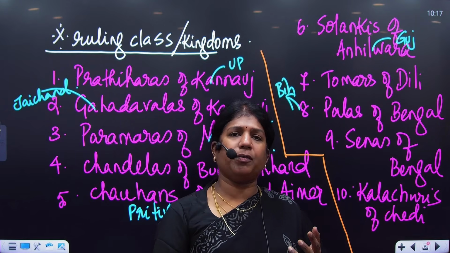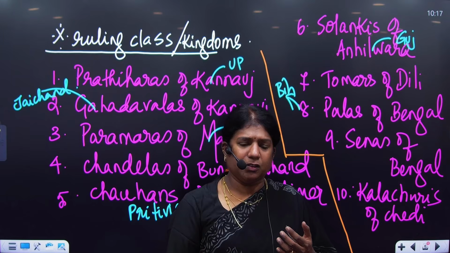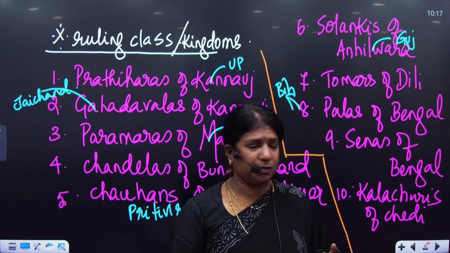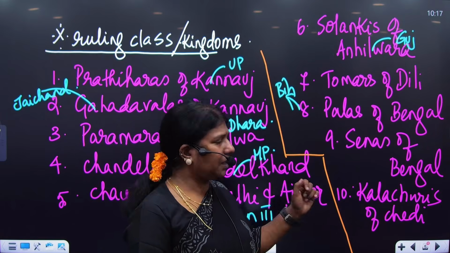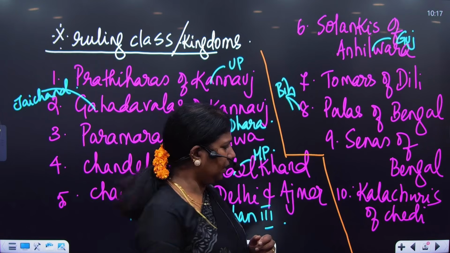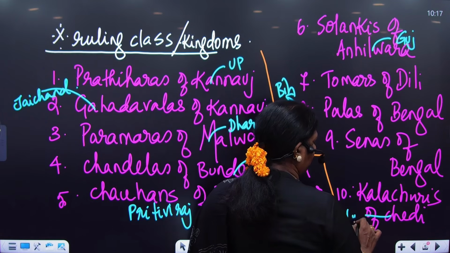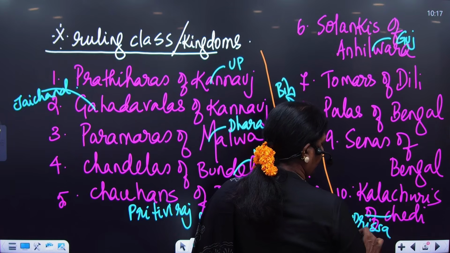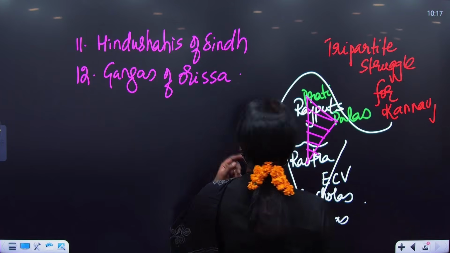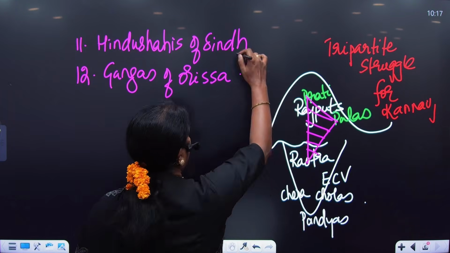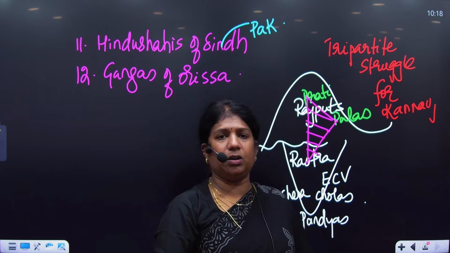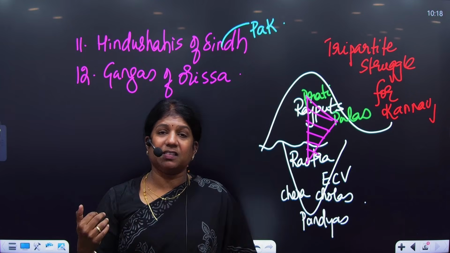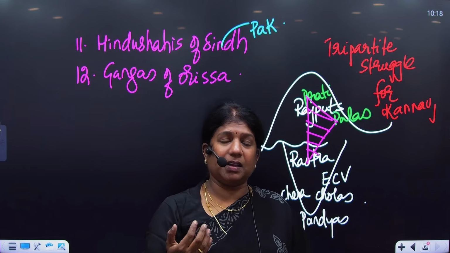Senas, where we have a powerful ruler called Lakshmana Sena. They had their capital at Nadia in West Bengal. Then in northern Orissa and parts of Madhya Pradesh, the kingdom was the Kalachuris of Chedi. Then comes the next kingdom, the Hindu Shahis of Sindh, in the regions of Pakistan. They were ruled by a very great ruler called Jaipal. Yet Ghazni blinded Jaipal.